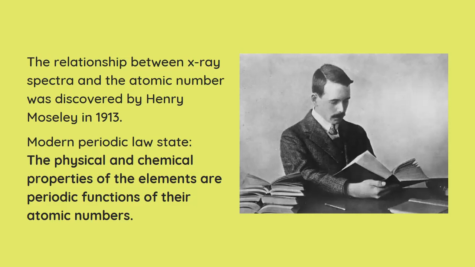So in 1913, Henry Moseley discovered a relationship between the X-ray spectra and the atomic number. What he observed was that the graph plotted with root nu, which is the frequency, against atomic number was a straight line, whereas when it was plotted against the atomic mass, it did not give a straight line.